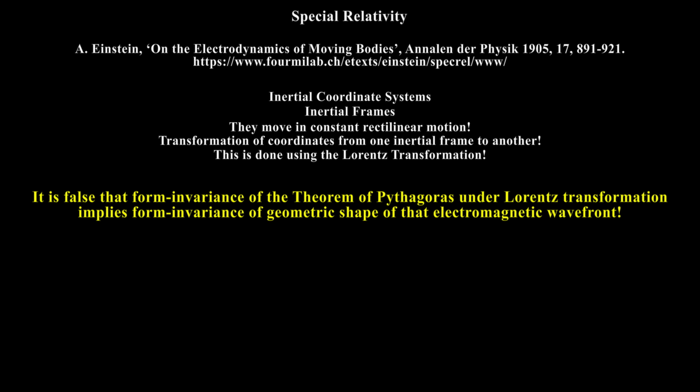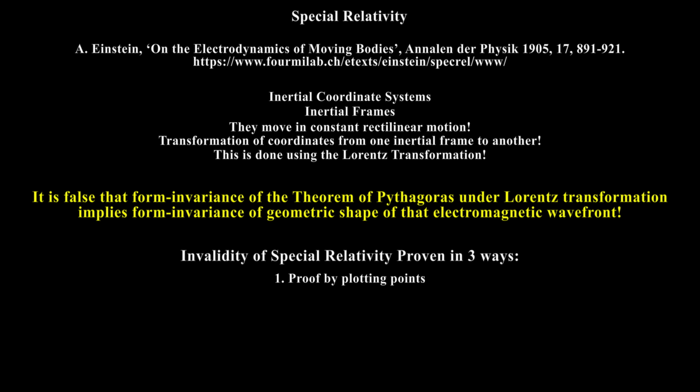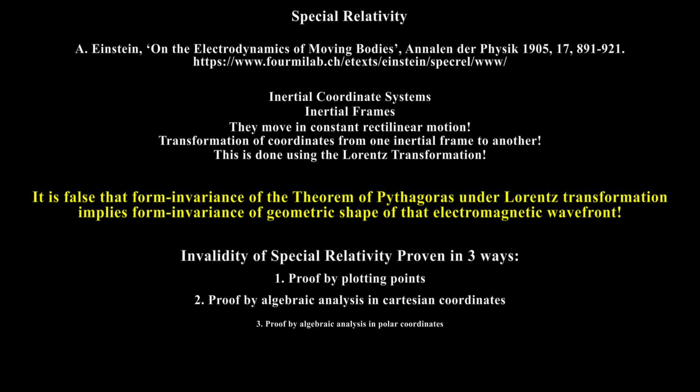In this video, the invalidity of special relativity will be proved in three equivalent ways. The first method is the simplest because it just consists of plotting points. The second way is algebraic in terms of Cartesian coordinates, and the third way is algebraic in terms of polar coordinates. Let's first review the Lorentz transformation.